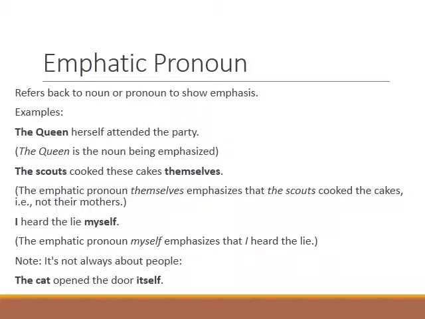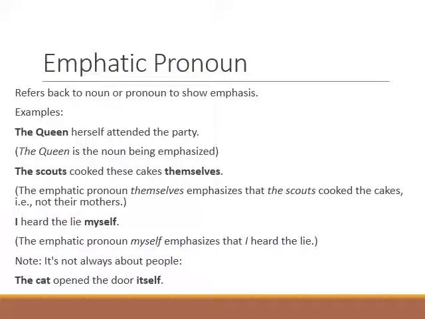Emphatic pronouns. These are the same as the nine reflexive pronouns that we have just discussed. What are these? These are emphatic pronouns that refer back to a noun or pronoun to show emphasis.